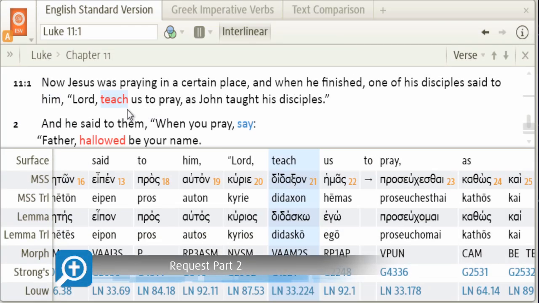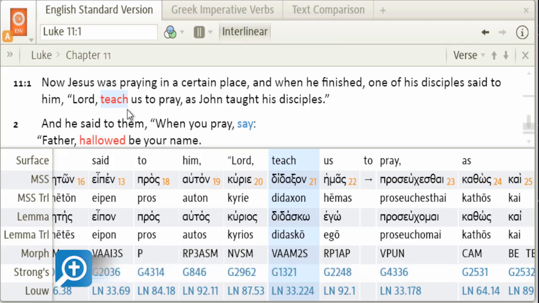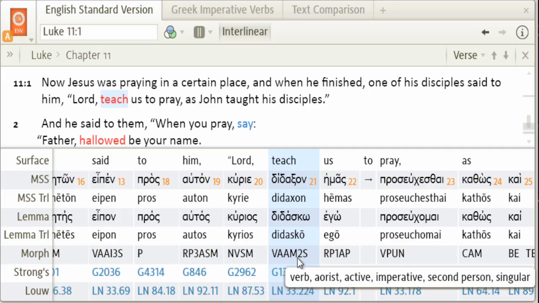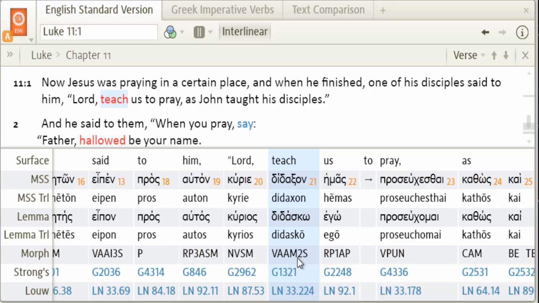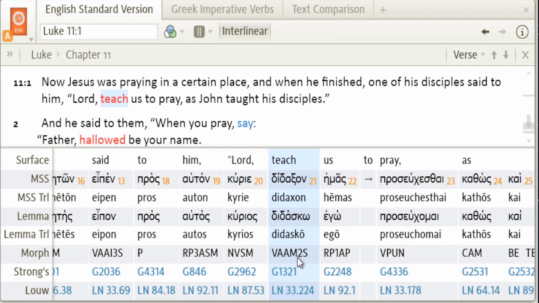And it's the same here in Luke chapter 11, verse 1, where the disciples say, "Lord, teach us to pray as John taught his disciples." Now, if we were to go down here to the reverse interlinear and hover over the morph line, we would see that this is an imperative. Clearly the disciples weren't in the place of commanding or demanding that Jesus do anything. Rather, this should be taken as an imperative of request by the disciples. And it's clear, especially in the social context, that the disciples recognize Jesus as an authority figure, as their rabbi. And so it's because of that context that this imperative has the force of request instead of command.